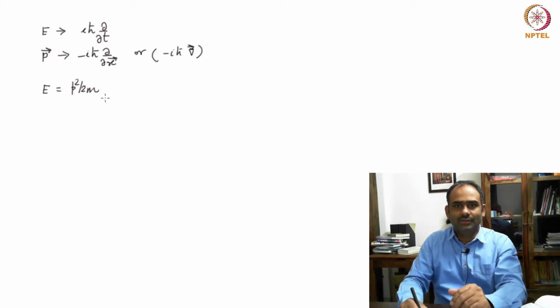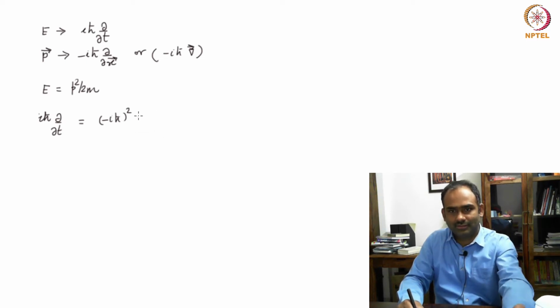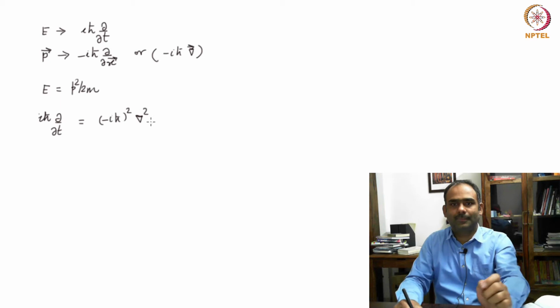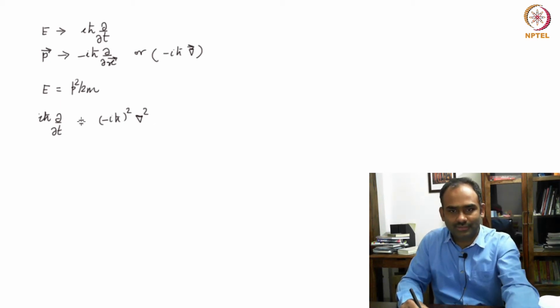So if you substitute these operators in here, you get i h bar del over del t is equal to, now you have p square, so you have minus i h bar squared, and you have del over del x, squared.